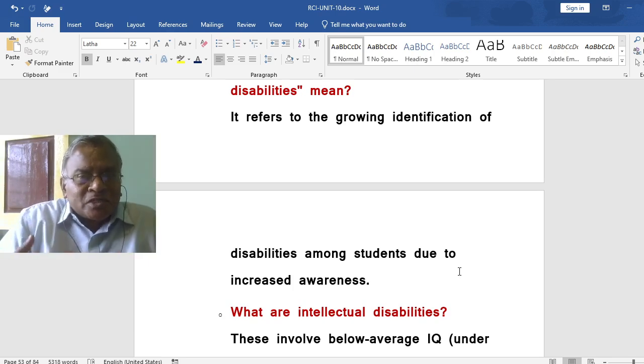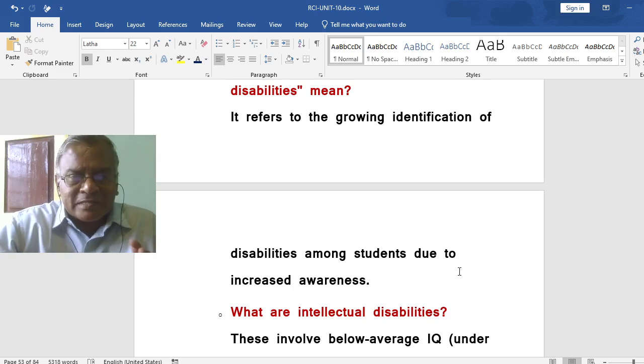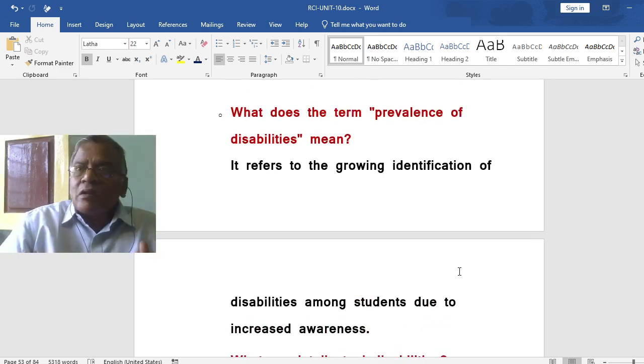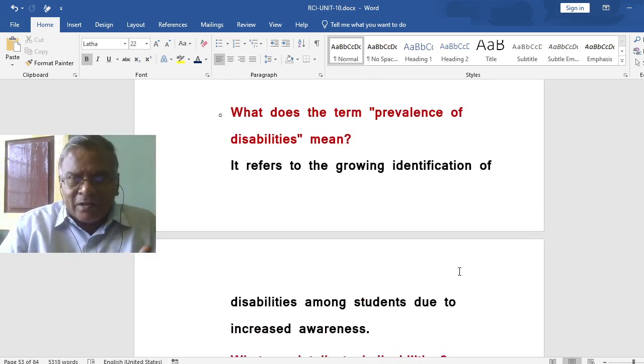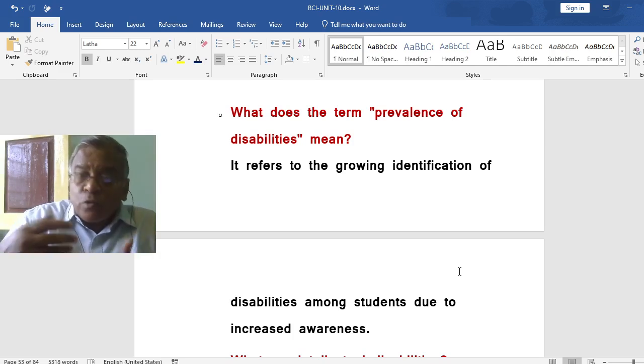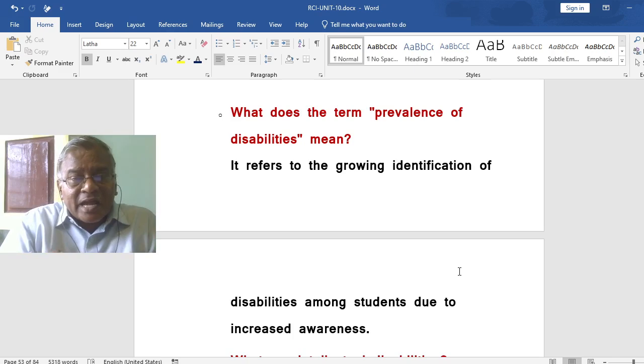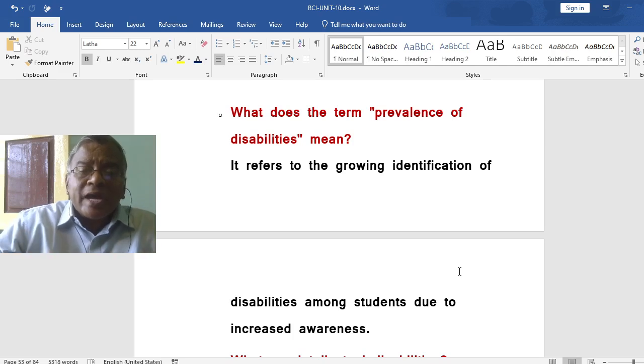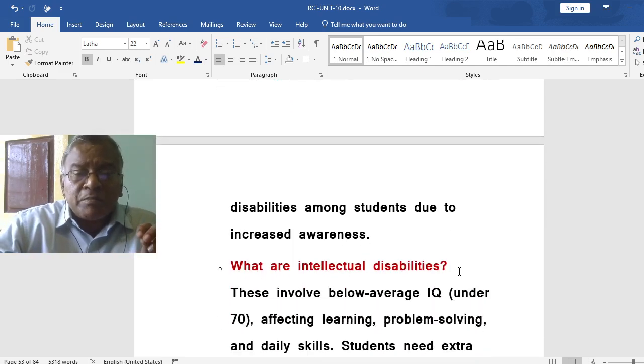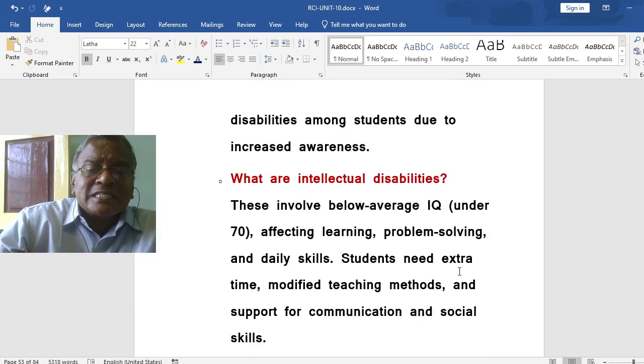It is because of this awareness about disabilities. Disability is not an untouchable thing. Disability is some handicap with regard to the person. He could be helped with a companion. So that is the idea here.